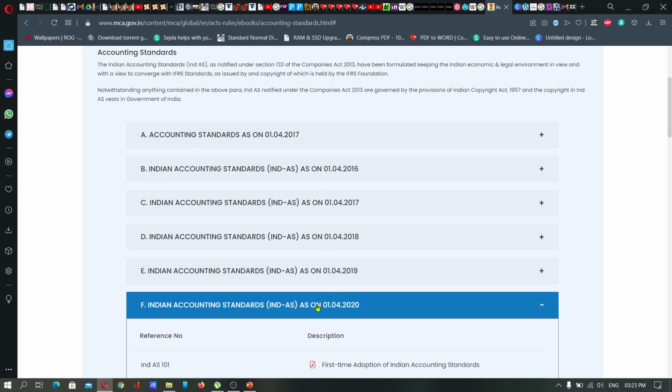You have to go for the latest one. You can easily identify the latest one on the basis of the year mentioned here. So Indian Accounting Standards, otherwise known as Ind AS, not IAS. Remember that. Ind AS as on 1/4/2020.